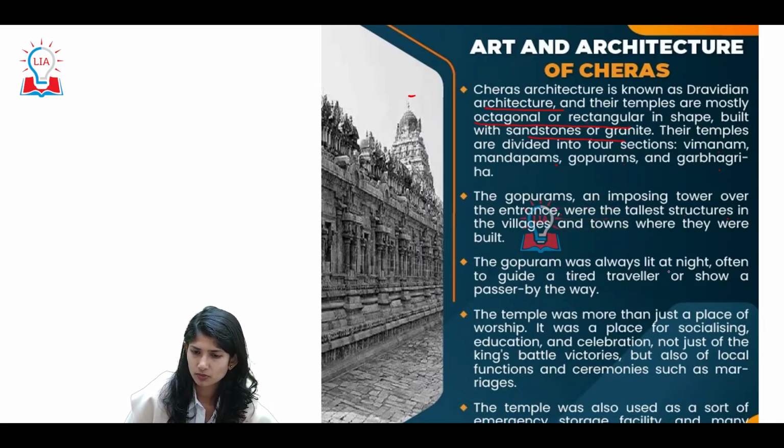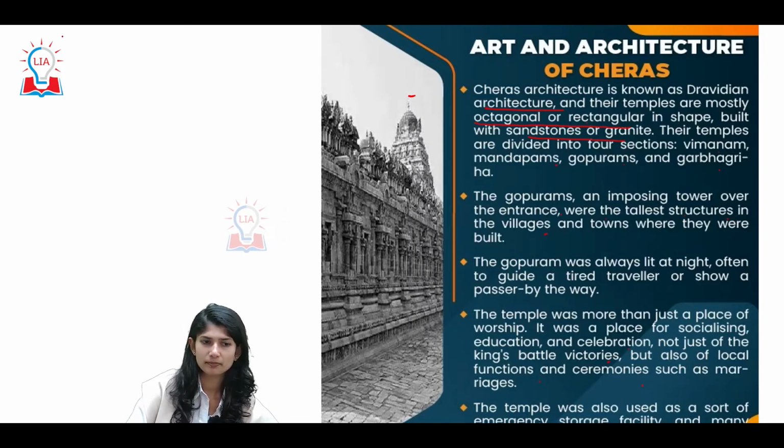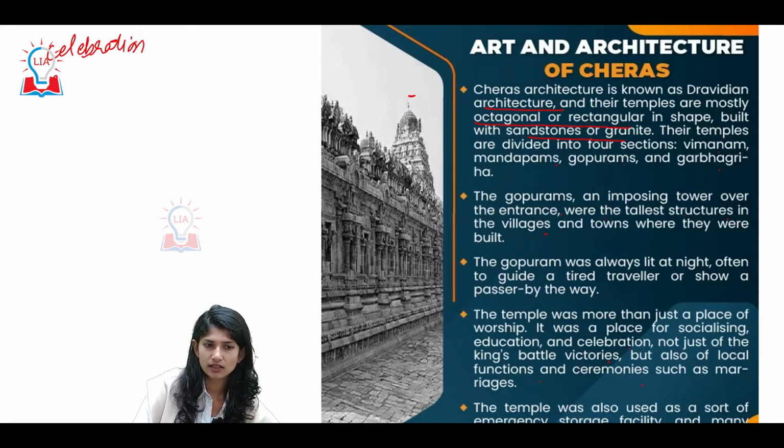The Gopuram was always lit at night, often to guide a tired traveler or show the passer-by a way. The temple was more than just a place of worship. It was a place of socializing, education, celebration. Not just the king's battles, but also local functions and ceremonies such as marriages. So celebration, entertainment.